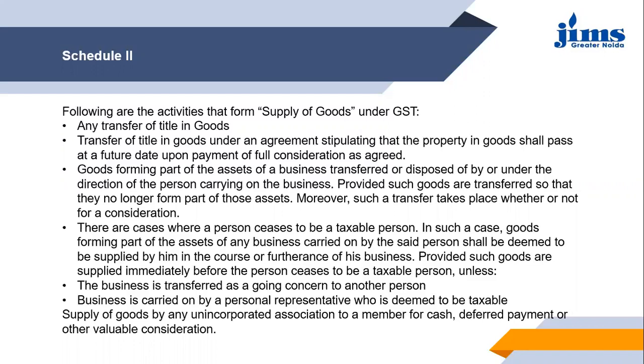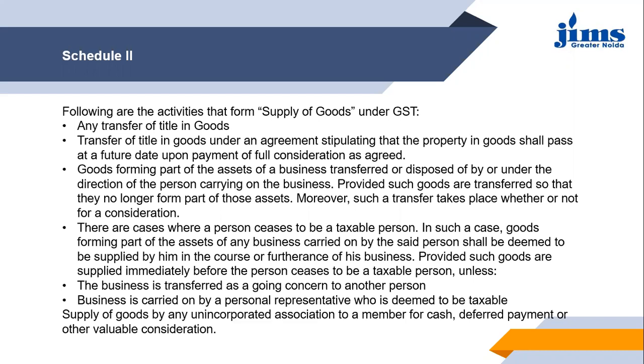Like suppose I have become a non-taxable person now, I have ceased to be a taxable person, but under my direction of my business I have transferred certain assets, or supplied certain goods of the business. Then in that case it will be assumed that the movement of assets was done under my direction and in the time frame when I was a taxable person.